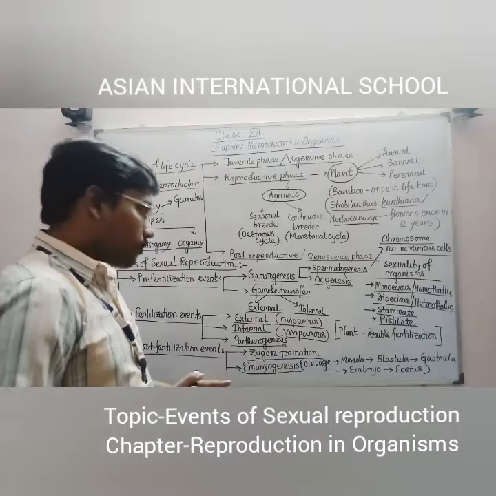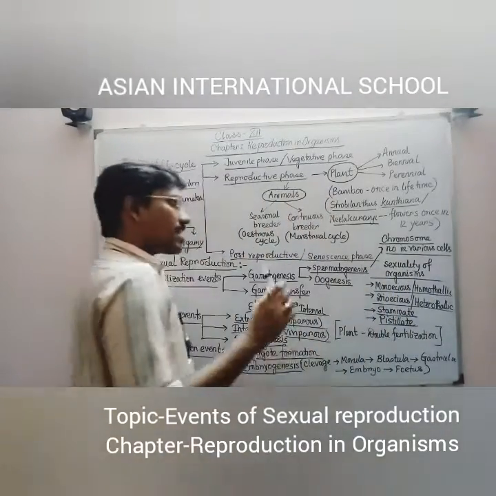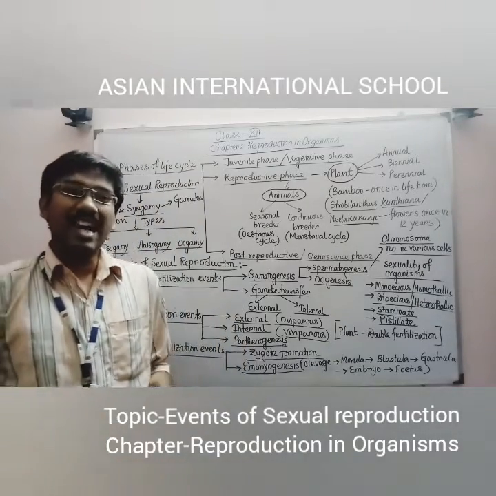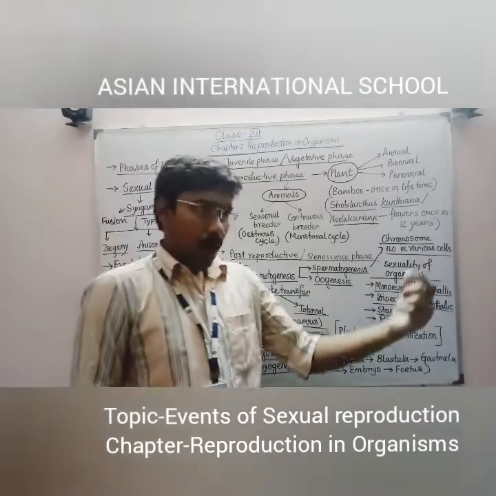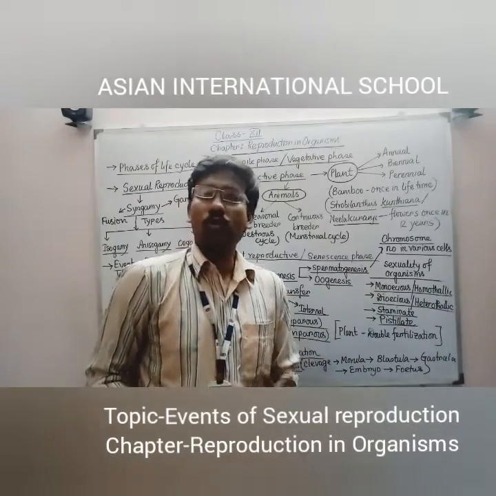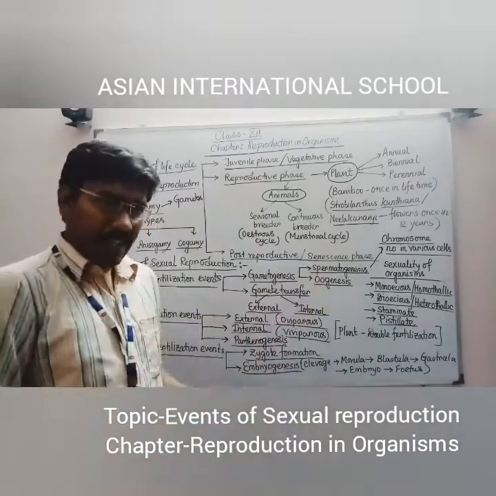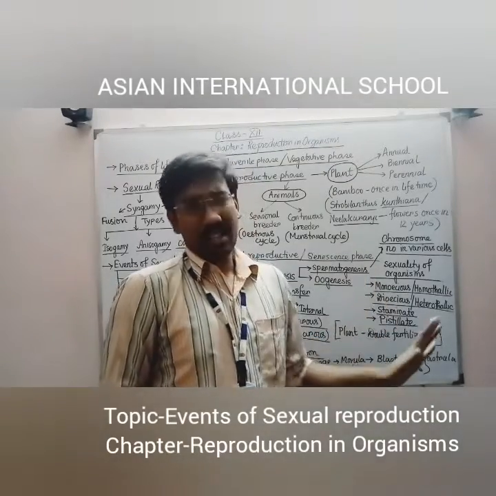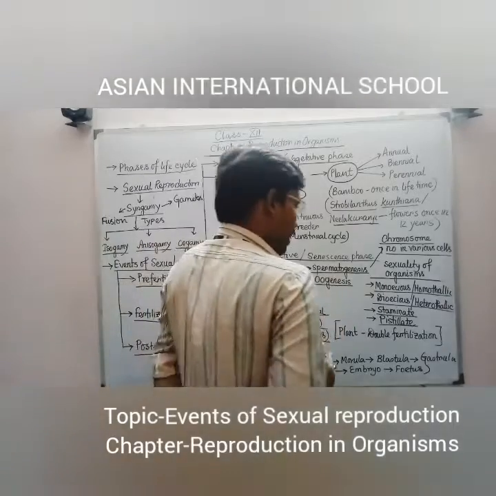Here one specific point I have written, that is chromosome number in various cells. You will get that information from your NCERT book, because only a few cells have been written, with their haploid chromosome number and diploid chromosome number. There is nothing to understand in that point, so please just go through that table from your book. I am just moving to the next.